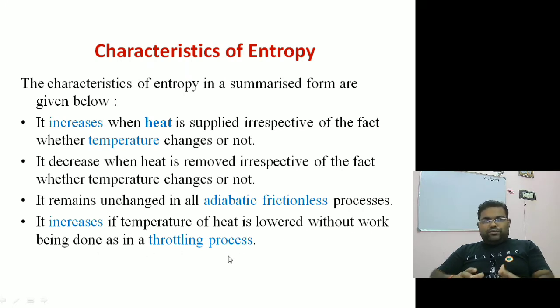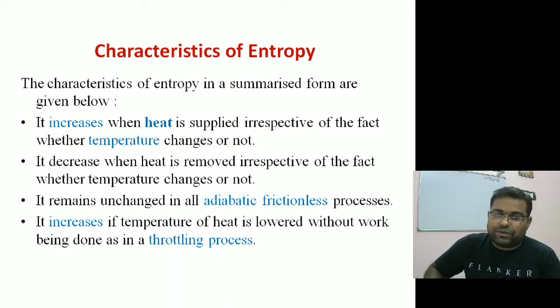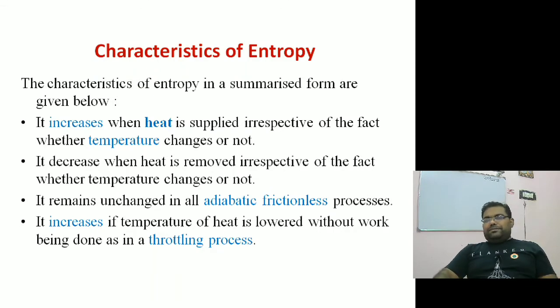So in throttling, what happens? It will be an all-of-a-sudden process. All of a sudden your system will undergo a sudden expansion. So in that case, definitely the entropy of the system will increase. All of a sudden it is getting lowered, right? And there is no work involved in throttling. In that case, entropy will increase because it's a very fast process, and a fast process involves irreversibility. So because of irreversibility, entropy will increase. So these are certain characteristics of entropy. Just keep them in mind when we are dealing with the practical application of entropy.